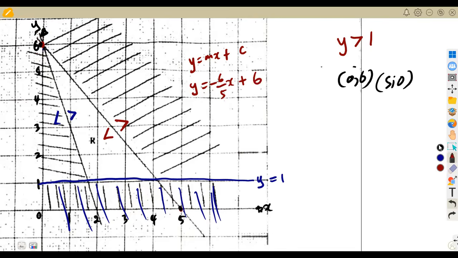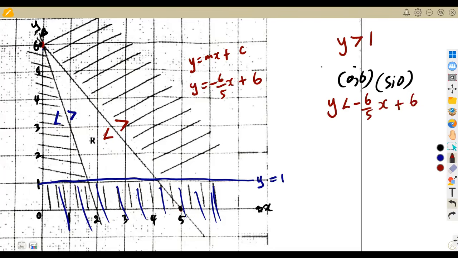From this equation, we want to consider this line. The side that is not shaded is this side here, and on this side the sign is going to be less than. So we are going to use the less than sign. Our answer is y is less than -6 over 5x plus 6. That will be our answer.